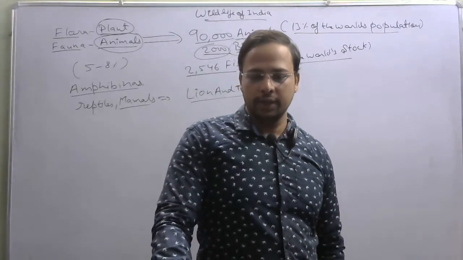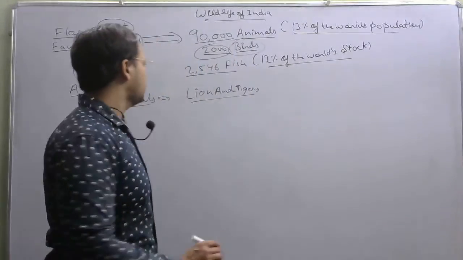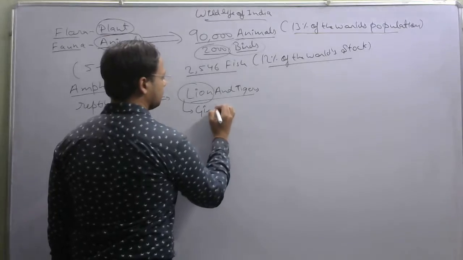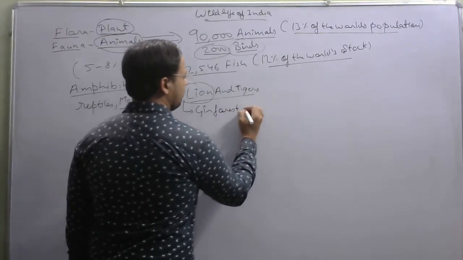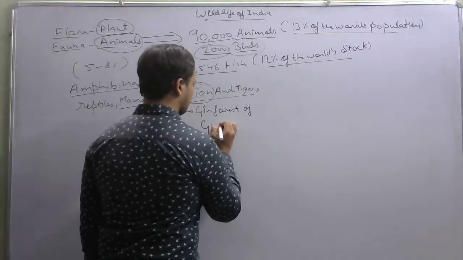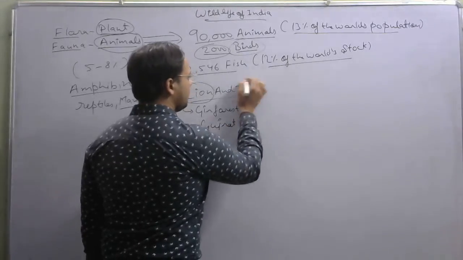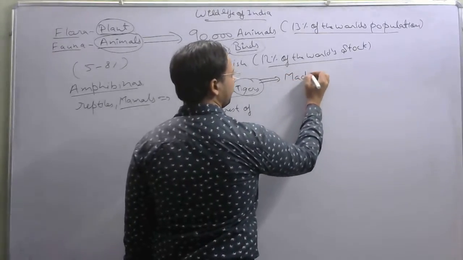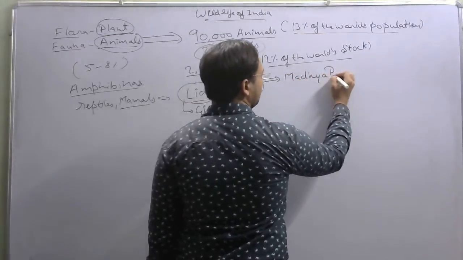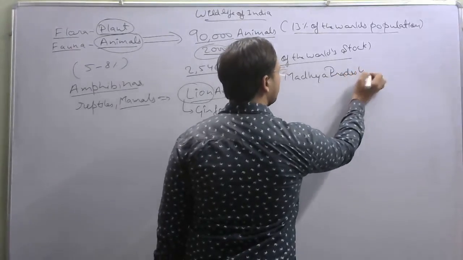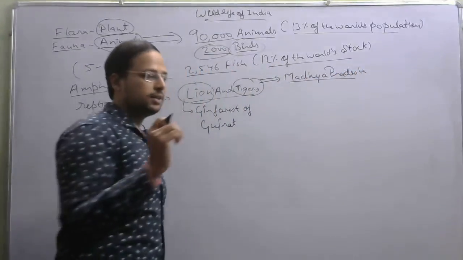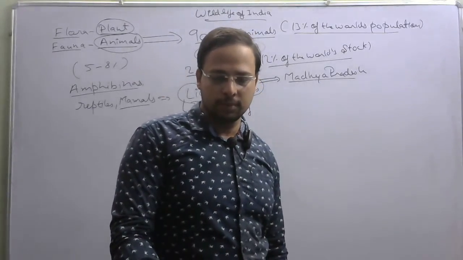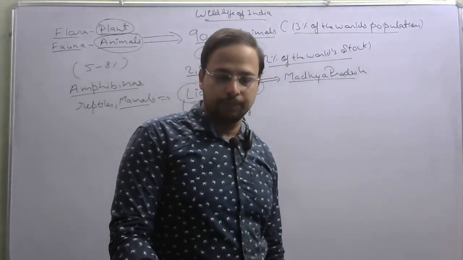The natural habitat of India's lion is the Gir forest of Gujarat. As I have already told you, the lion is found in the Gir forest of Gujarat. And tigers are basically found in the state of Madhya Pradesh. And India is the country with the highest number of tigers in the world. Okay, tigers are found in the forests of Madhya Pradesh, the Sundarbans of West Bengal, and the Himalayan region.